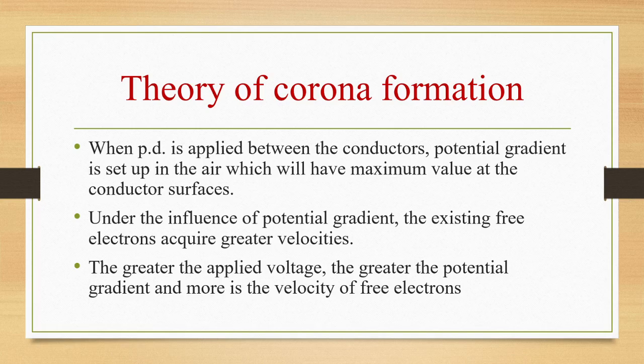Greater the applied voltage, greater will be the potential gradient and more will be the velocity of free electrons.